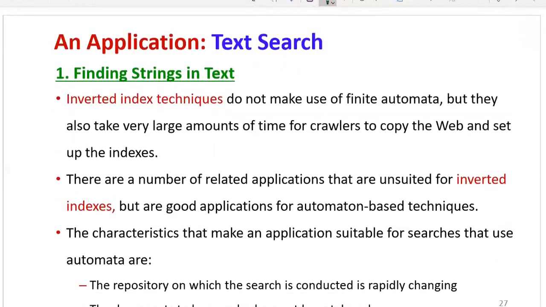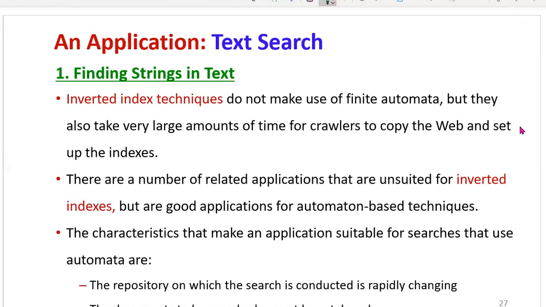Inverted index techniques do not make use of finite automata, but they also take very large amounts of time for crawlers to copy the web and set up the indexes. This is also related to web-based search.